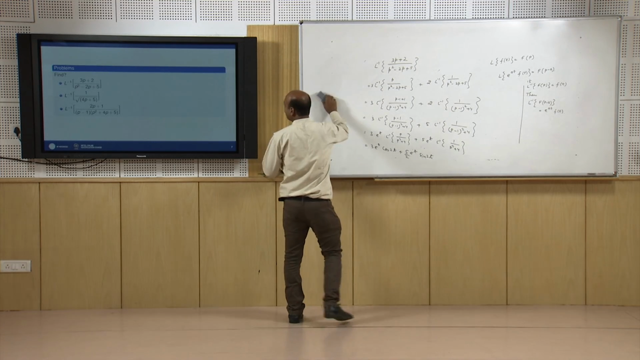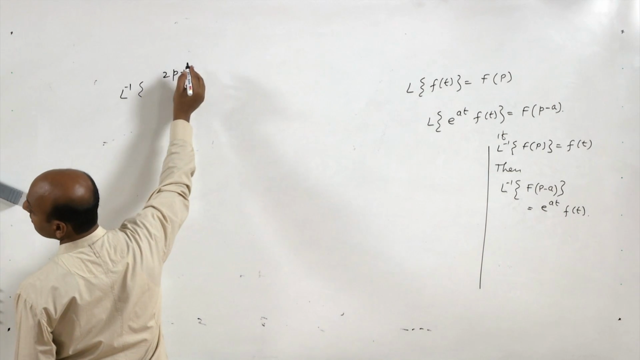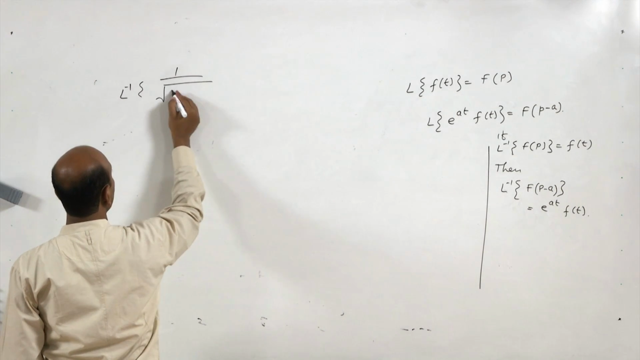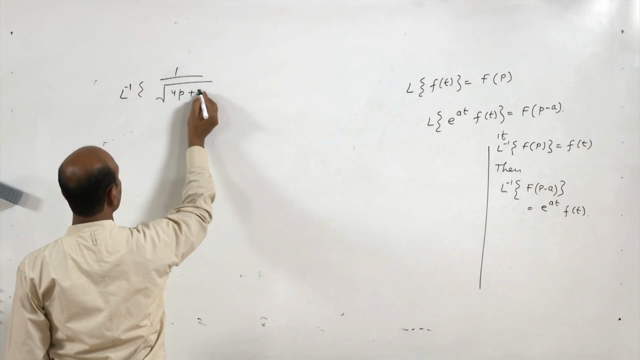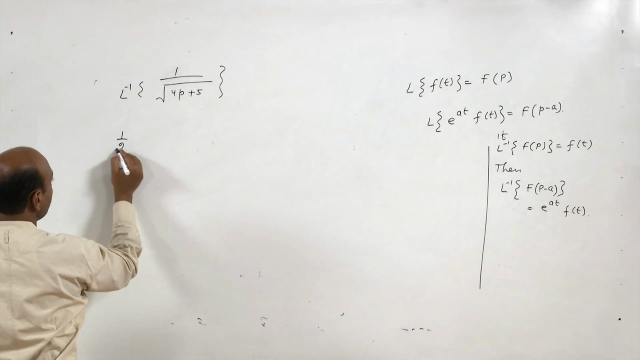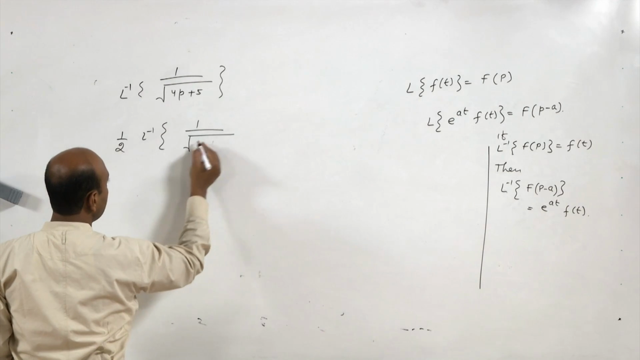Similarly, when you apply the same thing in the second problem, Laplace inverse of this, so it is 1 upon under root 4p plus 5, second problem. So, you take 4 common first, so it is 1 by 2 Laplace inverse of 1 upon under root p plus 5 by 4.